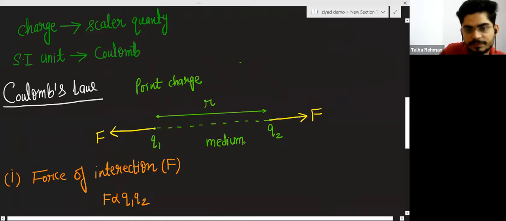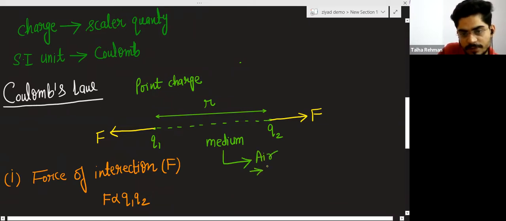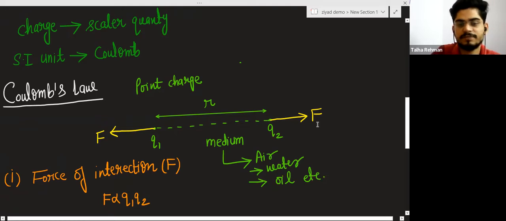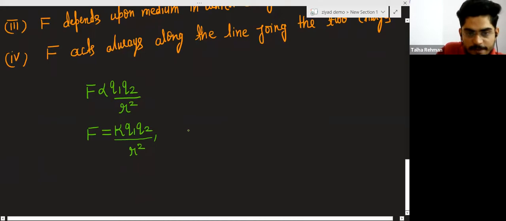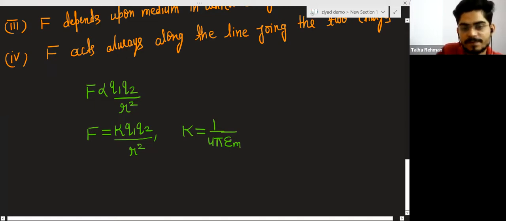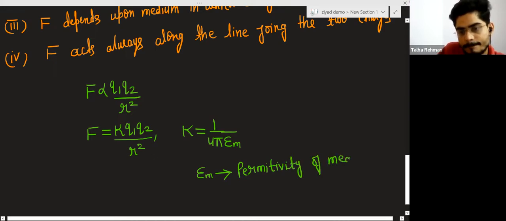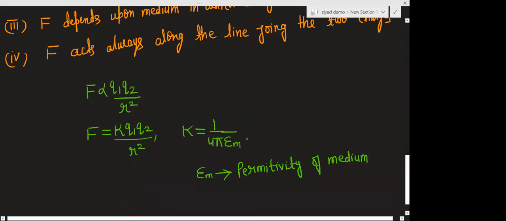We don't know the medium, we are just defining it. The medium can be air, water, oil, etc. Here the value of k is 1 upon 4 pi epsilon suffix m, and epsilon m is the permittivity of the medium.